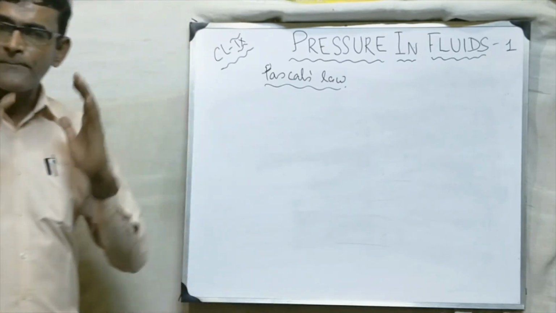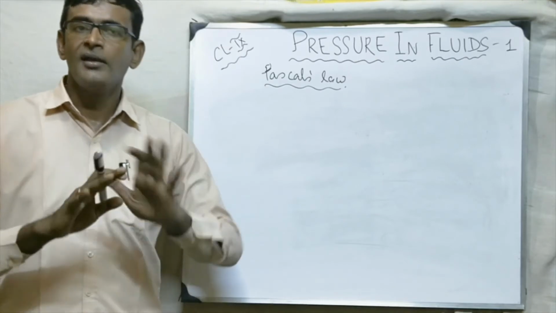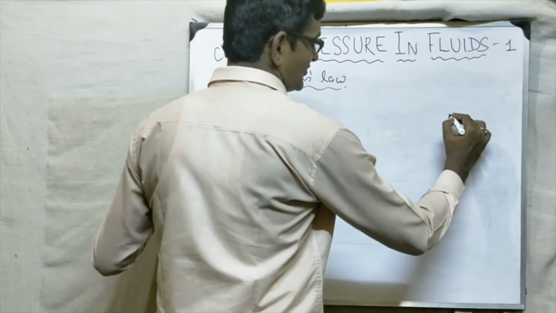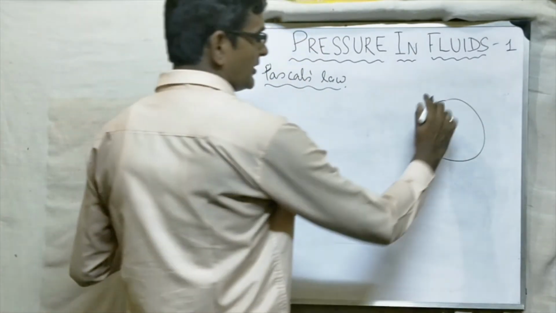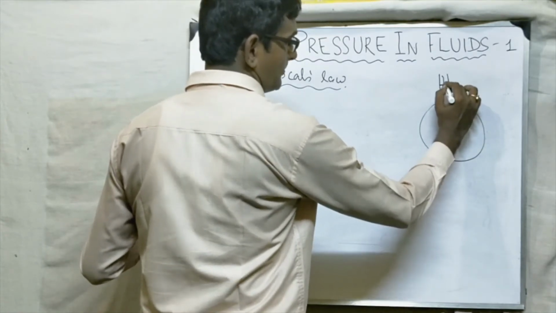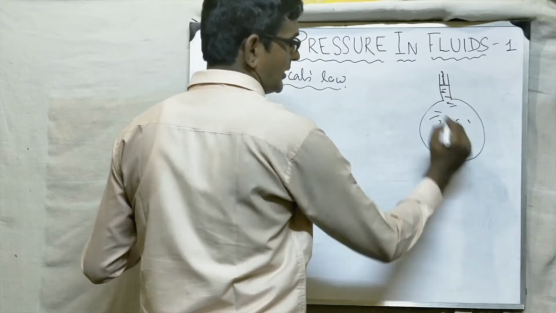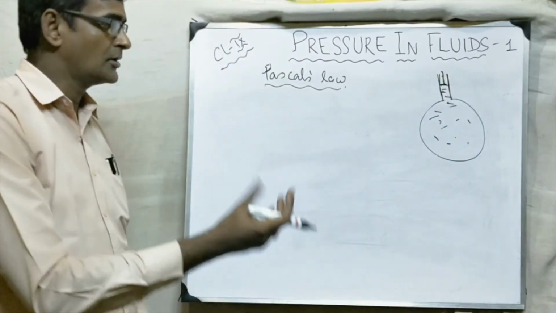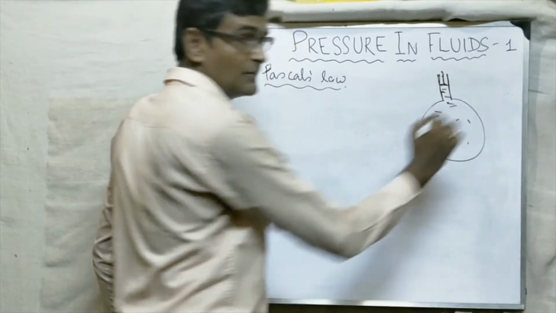तो प्रेशर applied at any point in a liquid is transmitted equally in all directions, undiminished. ओके, इसका मतलब क्या हुआ? See, suppose I am taking a sphere of glass, and here there is a pump, and this is a piston arrangement. This is filled with water. Okay, this is a sphere of glass, and here I have taken a piston, and this is filled with water.